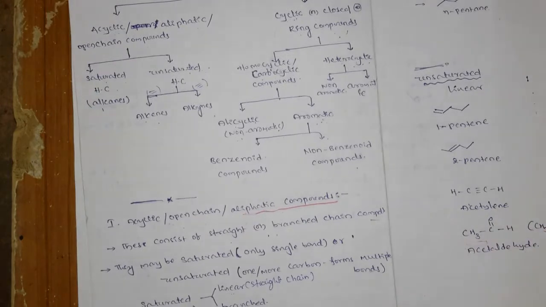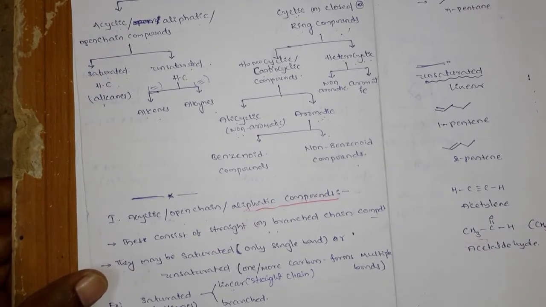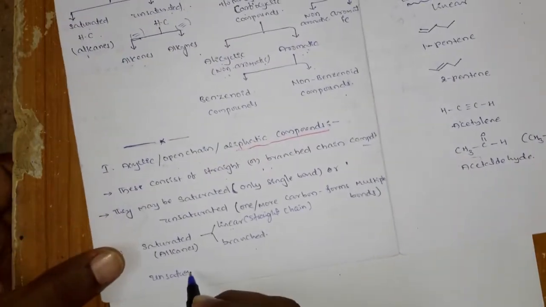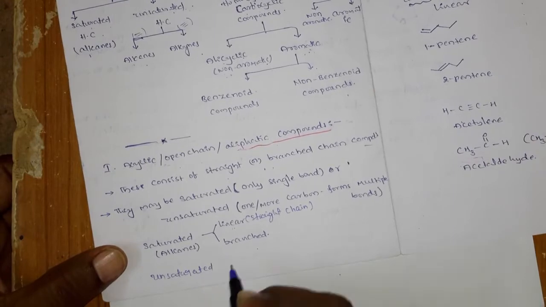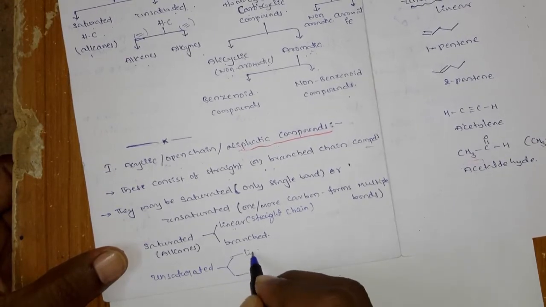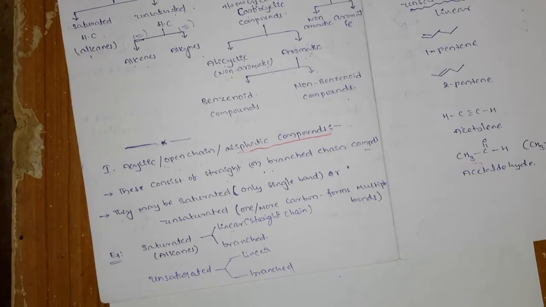Similarly, unsaturated is also classified into two types: linear or branched.